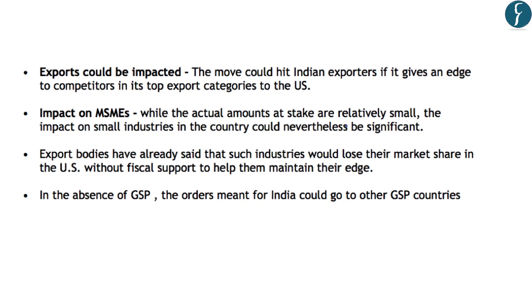In this line, it has been highlighted that Indian exporters will be hit if the United States government does not stop the GSP for other competitor countries. For example, if the GSP is withdrawn from a particular product that is exported from India, and if the same GSP is not withdrawn for other countries, the exporters from those countries will have an edge over the Indian product. So that is why the competitiveness of the Indian exports could be impacted.